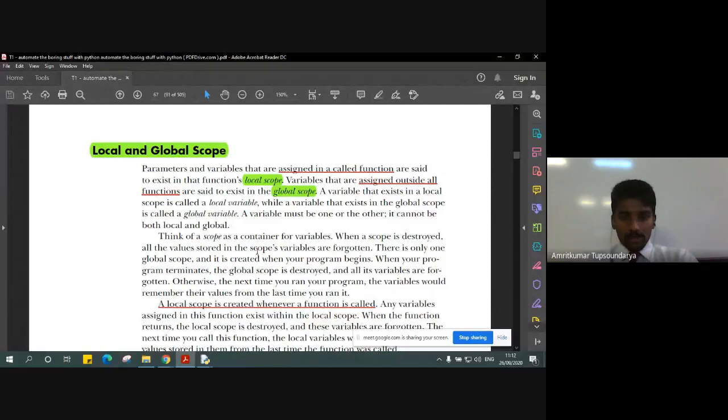A local scope is created whenever a function is called. Local scope will not be created anytime, anywhere randomly in any function. But when we call the particular function in which we have that local variable, only then will the local scope be created for that local variable. For example, any variable we have assigned in that get answer function, any variable local to get answer, the scope of that variable will be created only when we call that function get answer. So let's understand these things with an example.